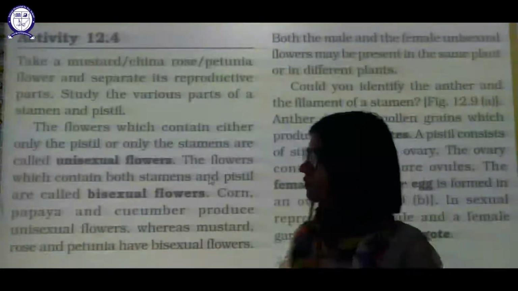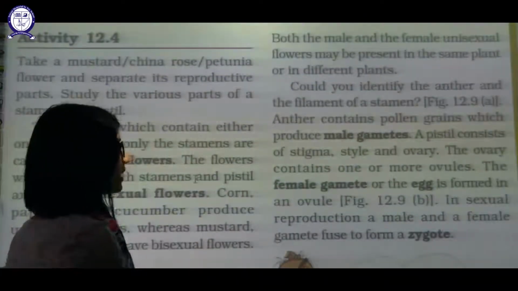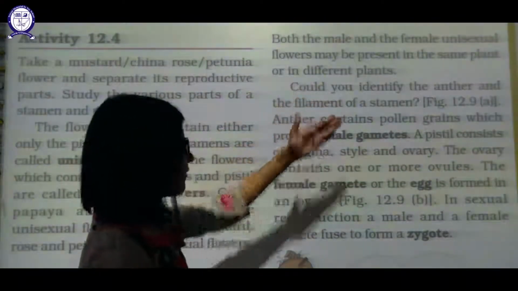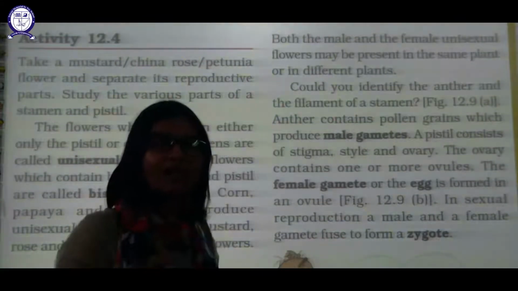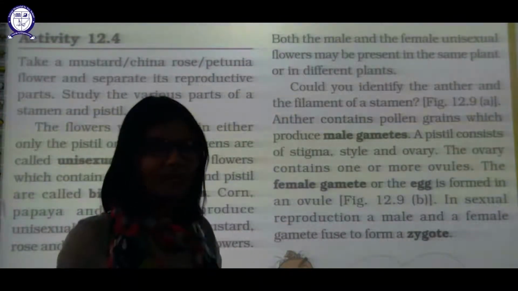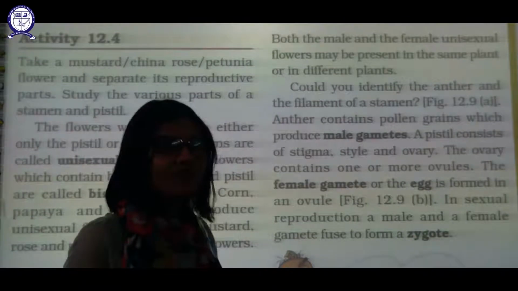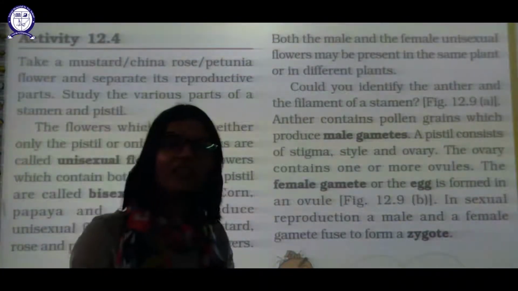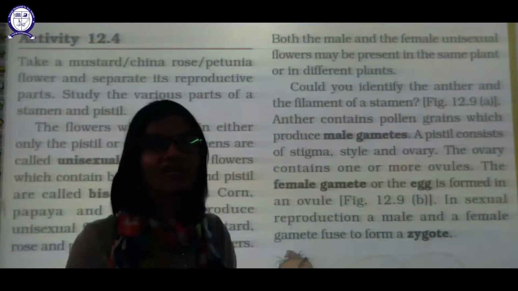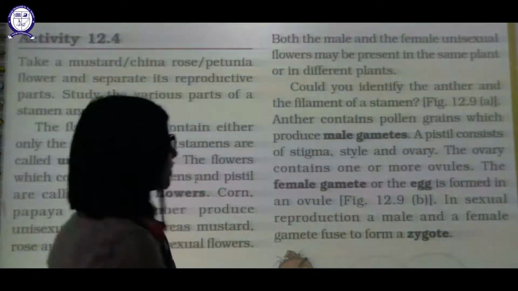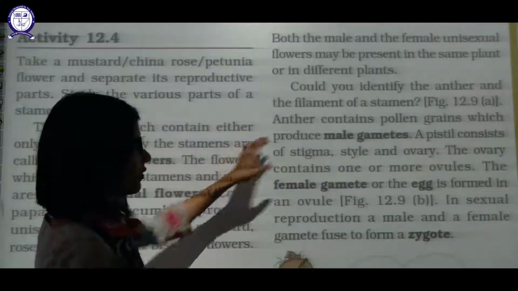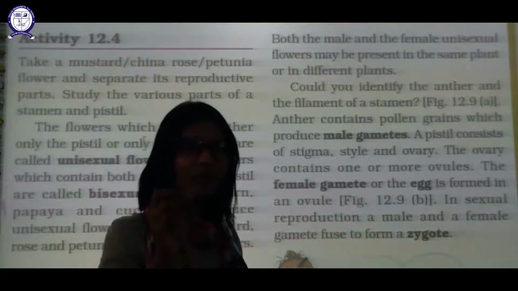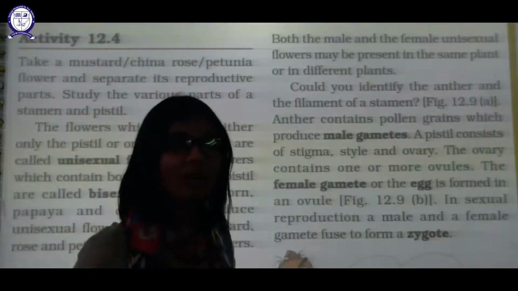Okay, now both male and female parts may be present in the same flower. Okay, maybe in the same plant one flower is female and another flower is male. Okay, such kind of things are also there. So unisexual flowers may be present in a single plant also, or they may be in separate plants. Okay, you can identify anther and filament of a stamen. Anther contains pollen grains. When we cut open the anther, it will contain small spore like structures. They are nothing but pollen grains.